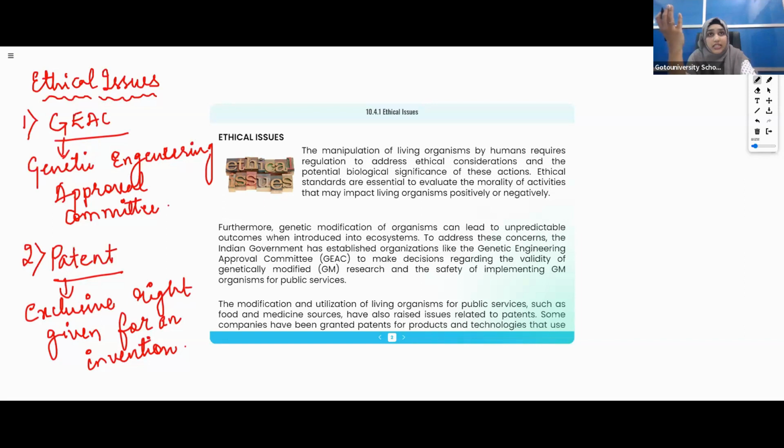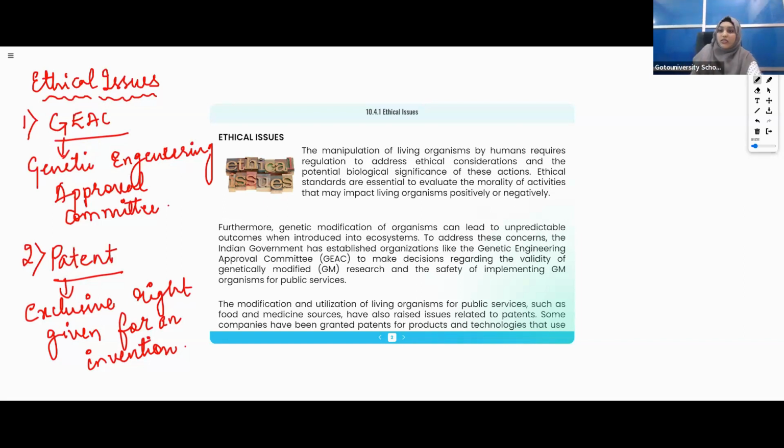Some developed countries have given biopatents for biological products that people of developing countries have already been using for a long time. This is a problem India faced not once but twice. Developed countries, in the sense of the USA, what did they do?